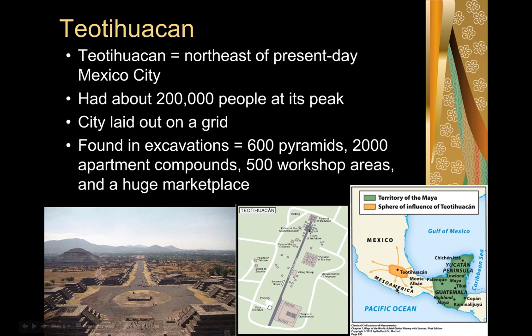As far as looking at the gridded structure, you can see just from the photograph here that it is certainly well planned. There's this sort of center of the city here, and obviously not all of the structures remain. The society also was surrounded by fields for agriculture, which we'll talk about in a moment. But this aerial map also shows you that it was pretty well laid out and structured for its time.